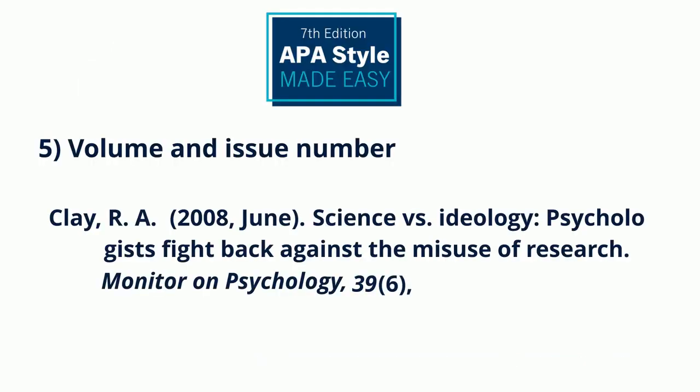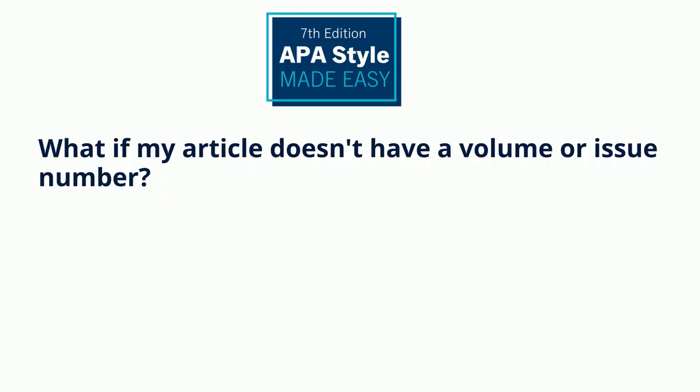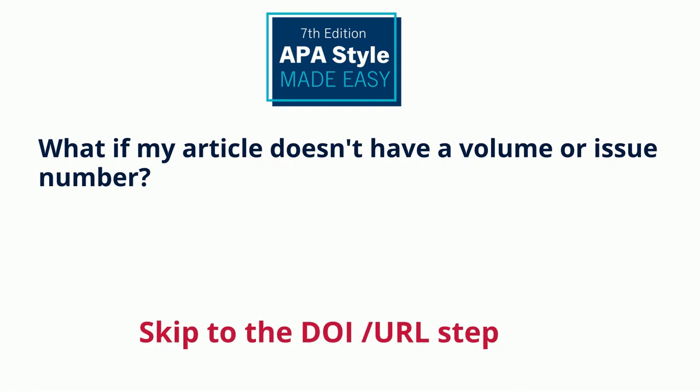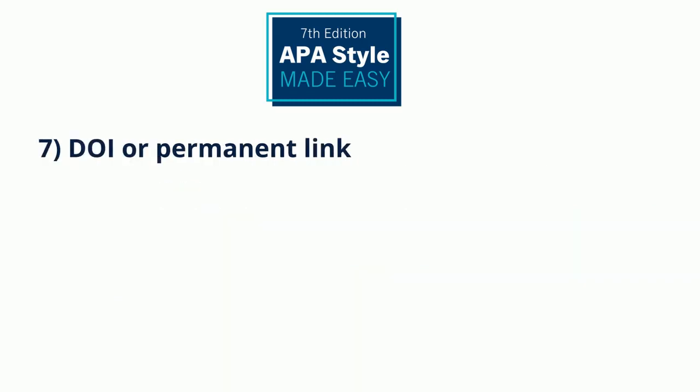Write the volume number using italic text, then write the issue number inside of round brackets using standard text. Do not put a space between the round brackets and the volume number. Then give the page range. If the volume, issue, and page range are not provided, you can simply leave it out and skip ahead to the URL step. Here is an example of a citation for an article that doesn't have volume, issue, or page numbers. For the last step, we'll add the DOI or URL for this article.